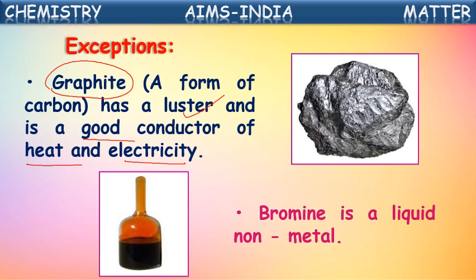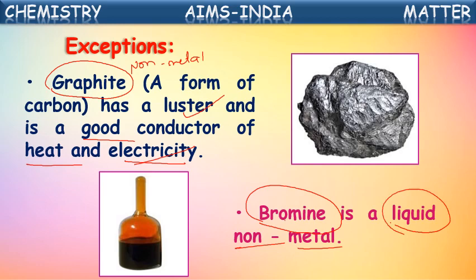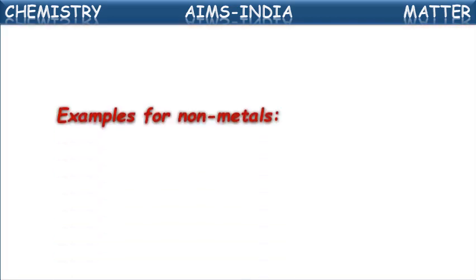Generally, we said non-metals are bad conductors of heat and electricity and non-lustrous, but graphite is a non-metal that has a lustrous nature, and it is a good conductor of heat and electricity. Like that only, bromine. Bromine is a non-metal. We said all the non-metals are soft solids or gases, but bromine is a non-metal, and it is a liquid. So these are the exceptions of non-metals.